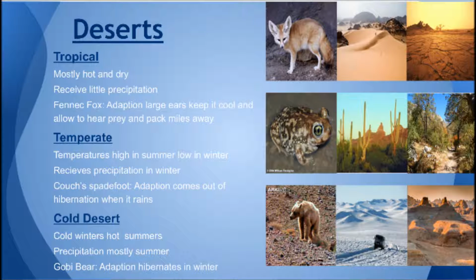Tropical deserts have almost no precipitation at all because they're generally located by the equator, and the warm air rises and loses moisture, creating a dry environment. This leads to low numbers of plants and animals that can live here, and the precipitation throughout the year is sparse here. Temperate deserts are usually located more than 30 degrees from the equator.